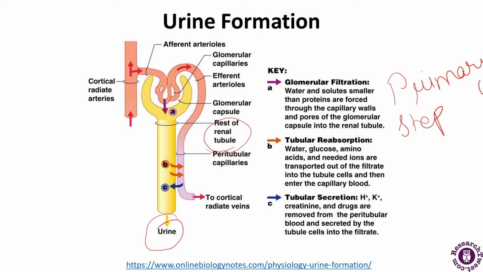The next step is tubular reabsorption. As you can see, part B has been represented here. So what is happening here? The water, glucose, amino acids, and needed ions are transported out of the filtrate into the tubule cells and then enter the capillary blood.